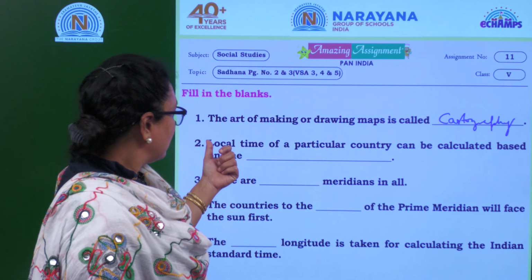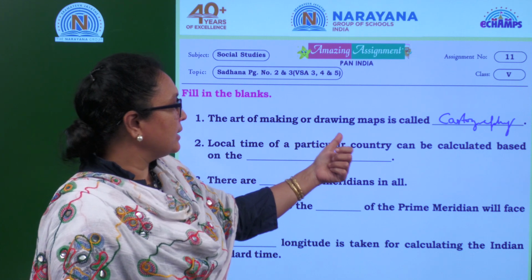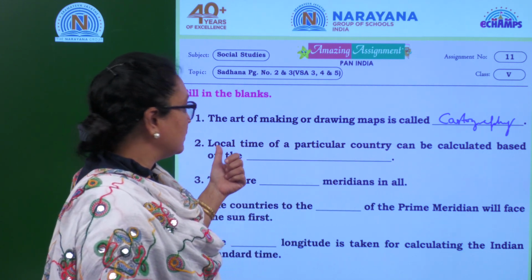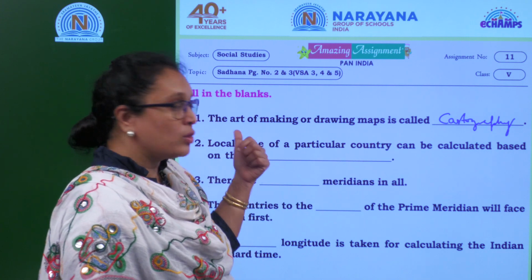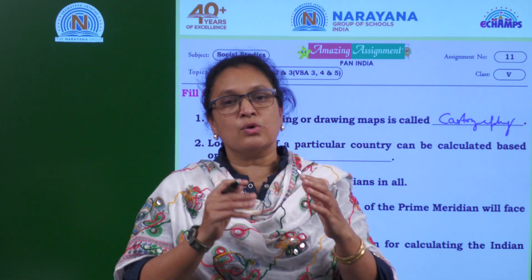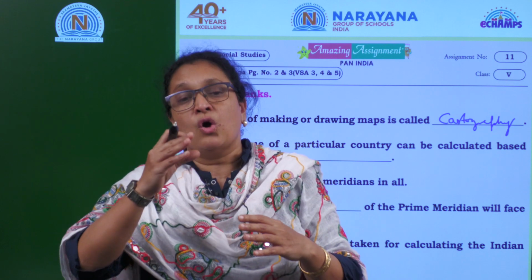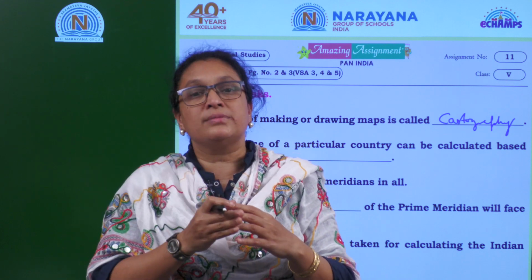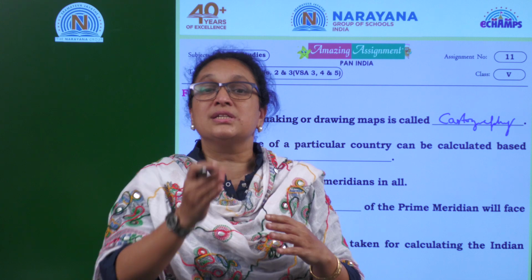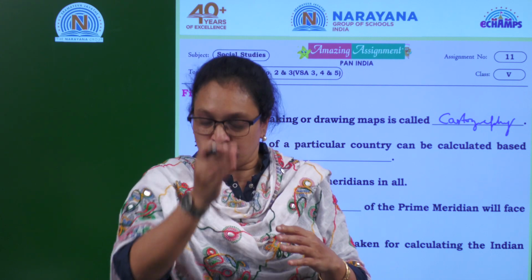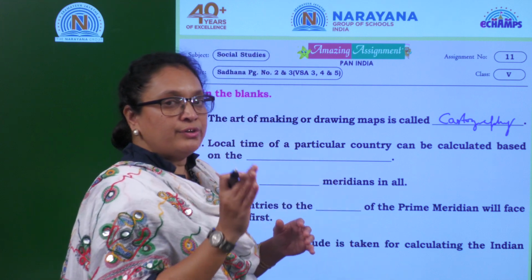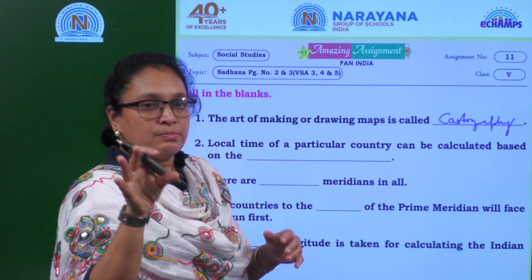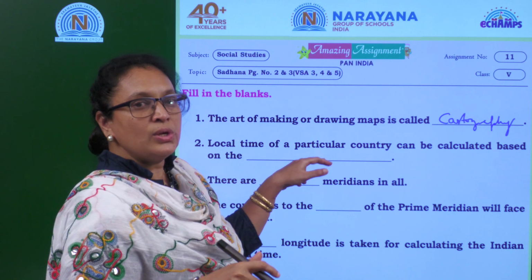Now next, the local time of a particular country can be calculated based on the. Every country has its own time, but on what basis do they calculate the time? There is one longitude, that is Greenwich Mean Time, which passes through London. Every country calculates time on the basis of Greenwich Mean Time. So the answer for this is Greenwich Mean Time.